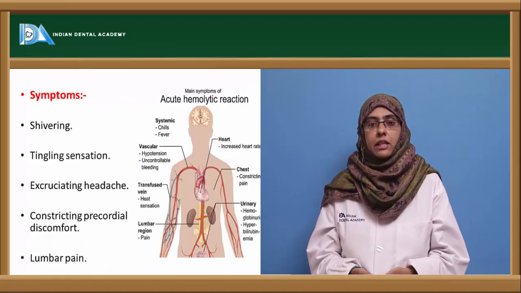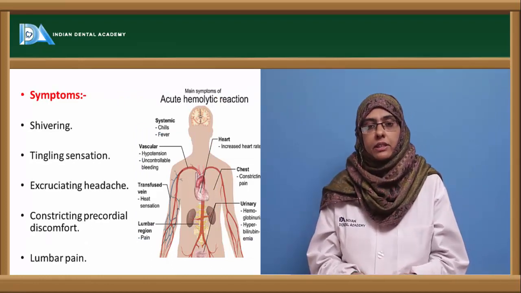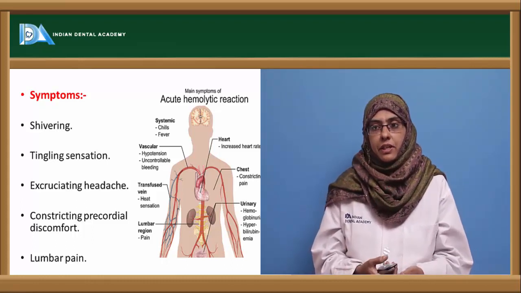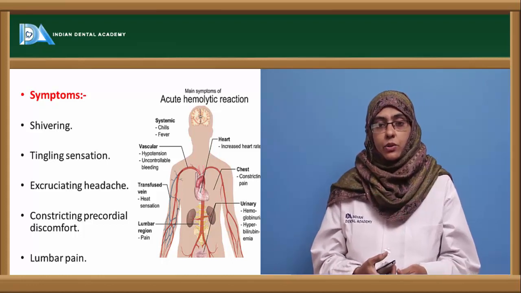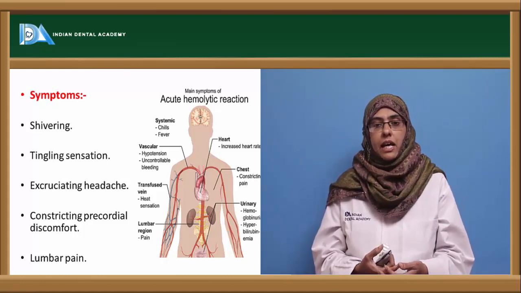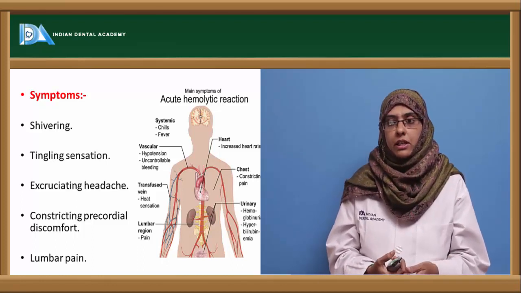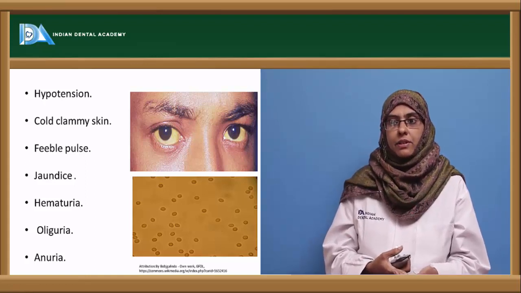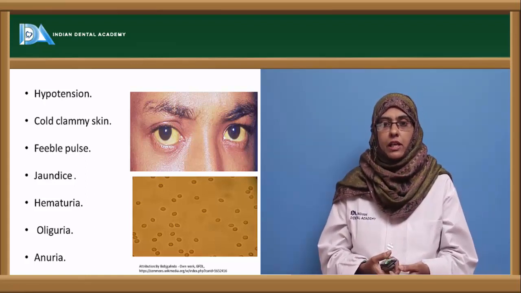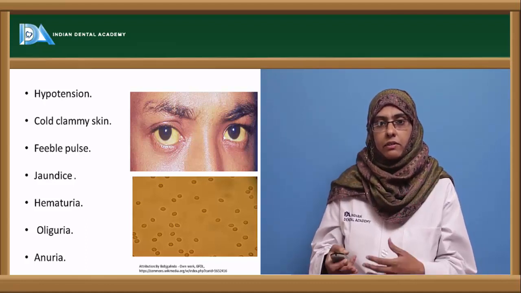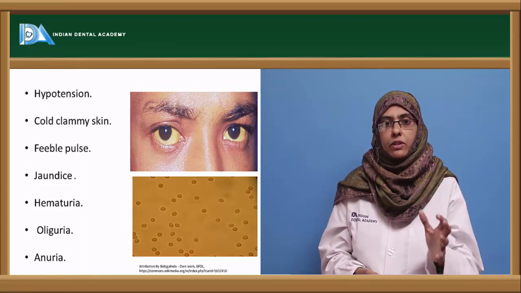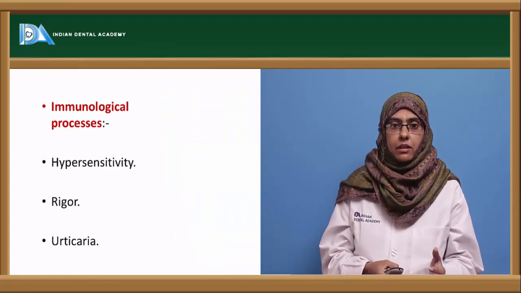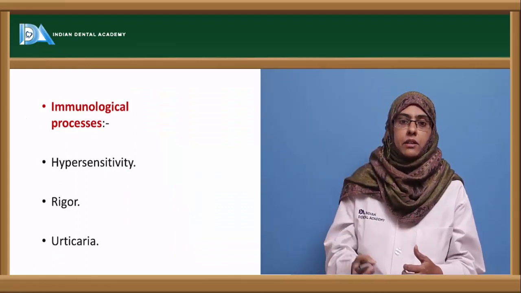Now, the symptoms that are usually seen in the patient who has an incompatible blood transfusion. The first thing is the person starts shivering. Next is a tingling sensation, an excruciating headache, precordial discomfort and lumbar pain, leading to hypertension, cold clammy skin, feeble pulse, jaundice, hematuria, oliguria and anuria. Whatever the symptom that you see, you have to immediately withdraw the transfusion that is taking place, in order to not increase the risk further, which causes damage to the recipient.